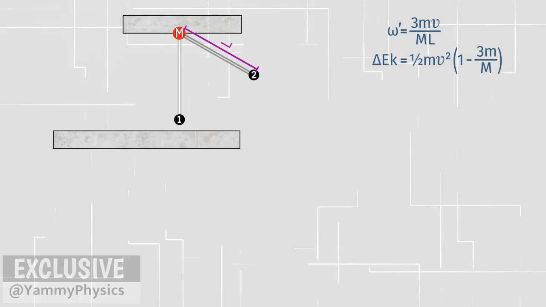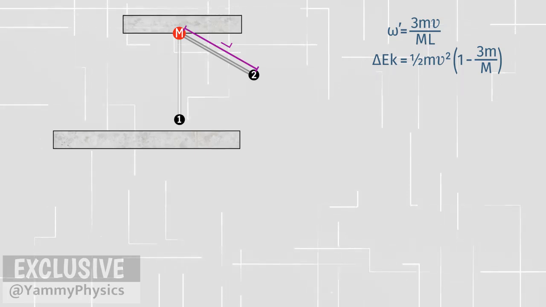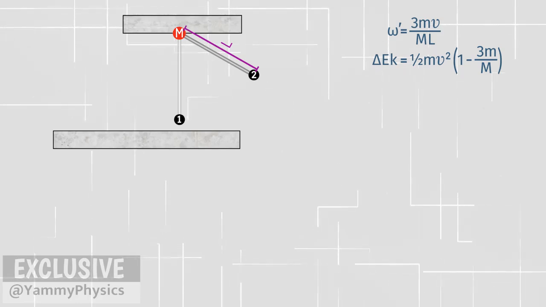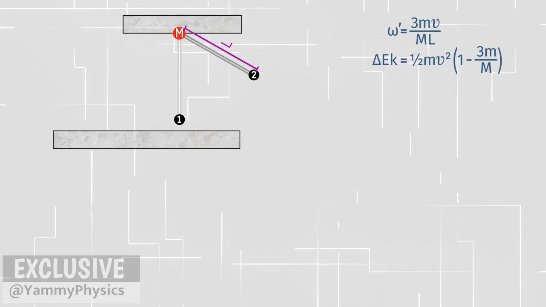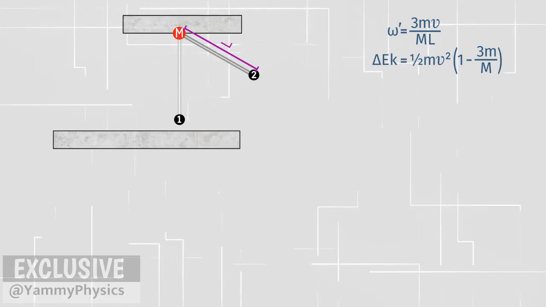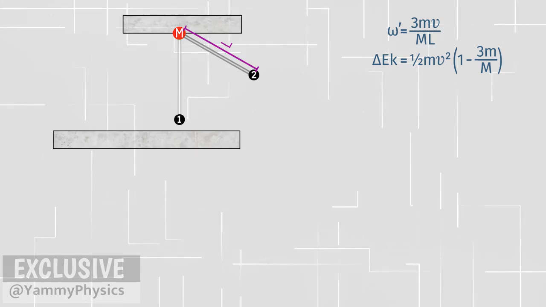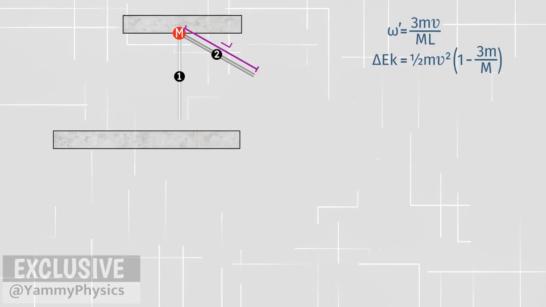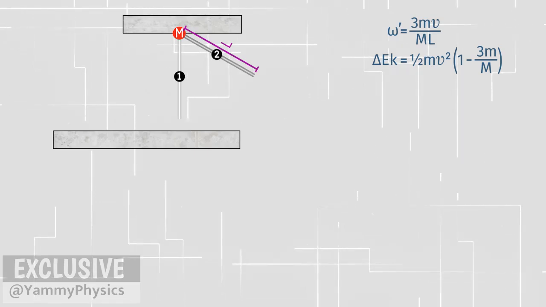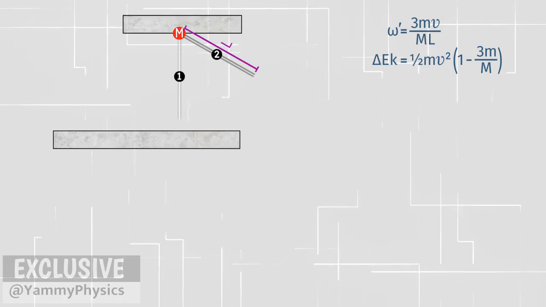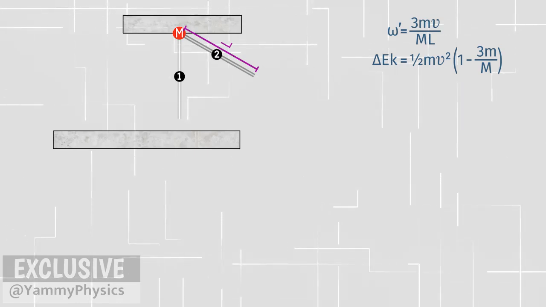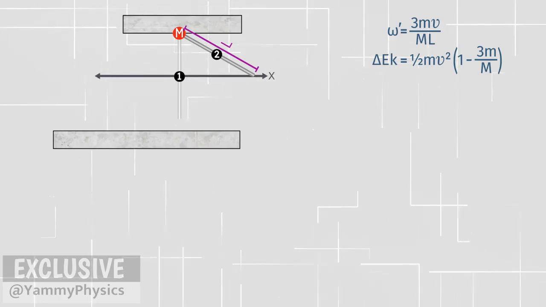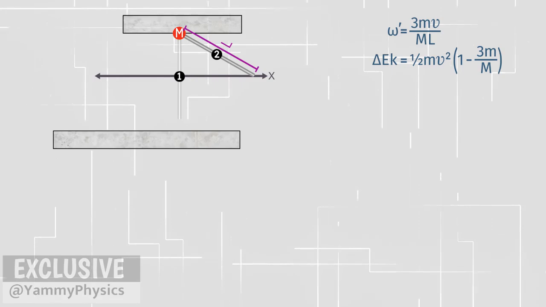Let's look at the law of conservation of mechanical energy between point 1 and point 2. Before going any further, we must understand this: the angular velocity of every point on the stick is the same, and the stick can be represented by its center of mass. So, we can shift point 1 to the center of mass of the stick, in the middle of the stick. The potential energy is measured with respect to a reference. We can choose point 1 as the reference point. The height of point 1 is 0 meters.